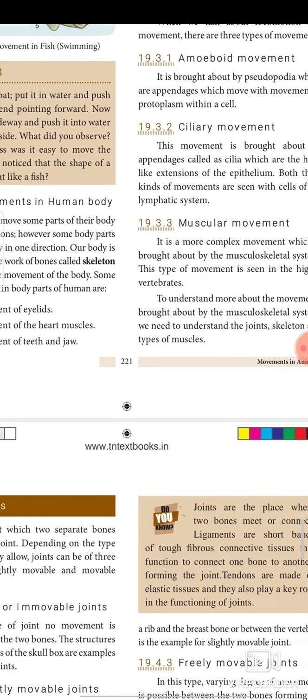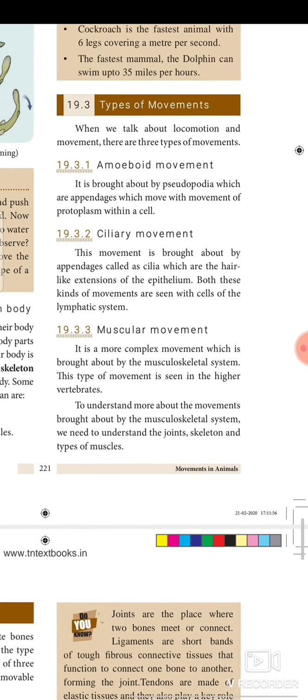Types of movements. There are three important types of movements. One is amoeboid movement. It is brought about by pseudopodia, which move with the movement.